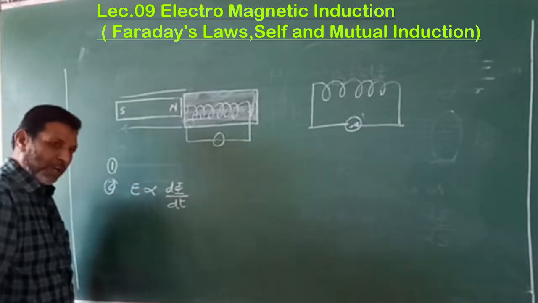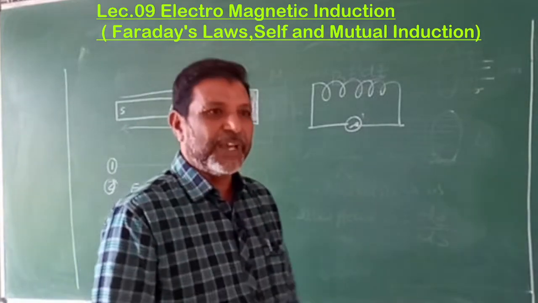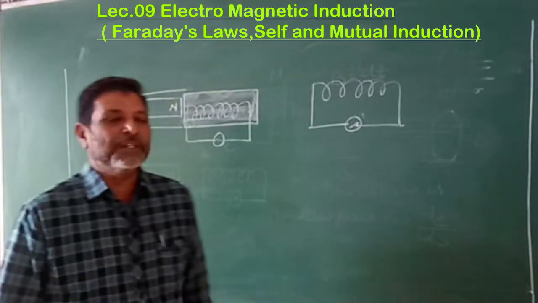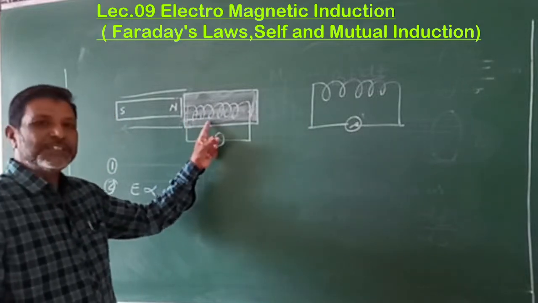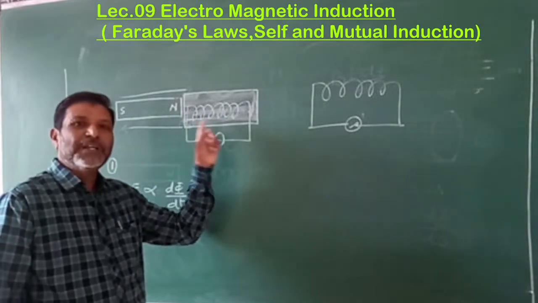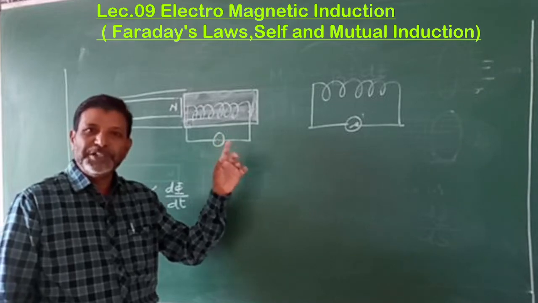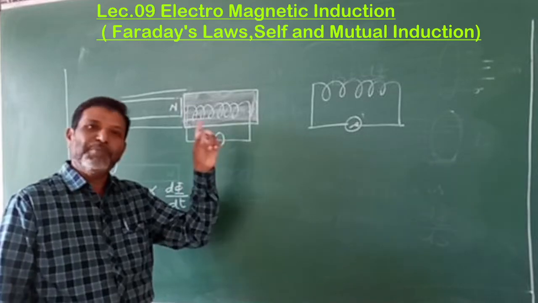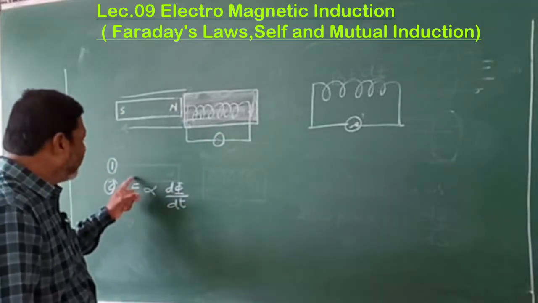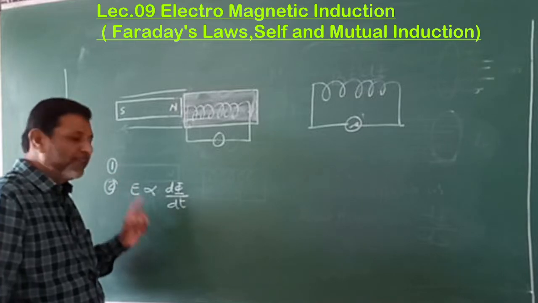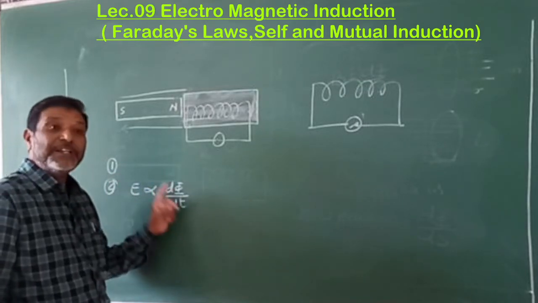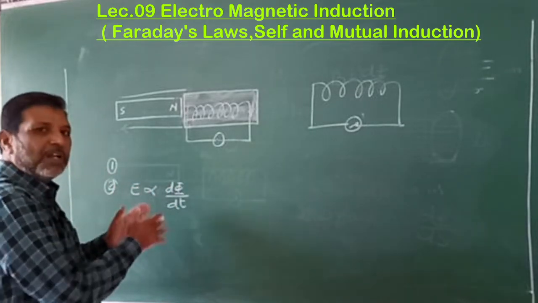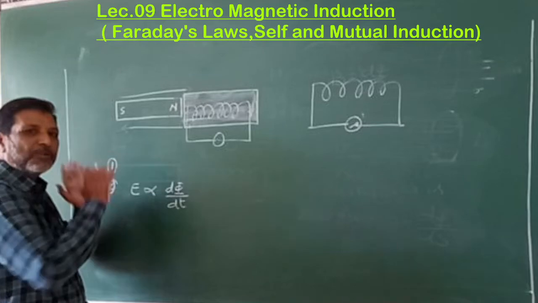Now, these two laws are known as Faraday's laws of electromagnetic induction. The first law, once again: whenever there is a change in the magnetic flux linked to the coil, then current or EMF is induced in it, as long as there is a change in the magnetic flux. Second, the magnitude of the induced EMF is directly proportional to the rate of change of flux. These two observations are known as the laws of electromagnetic induction.